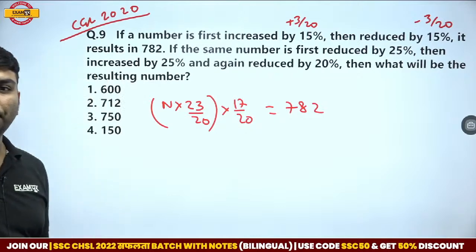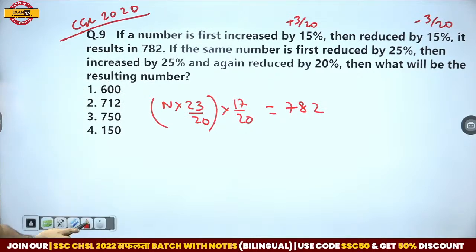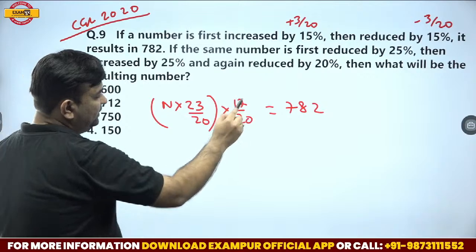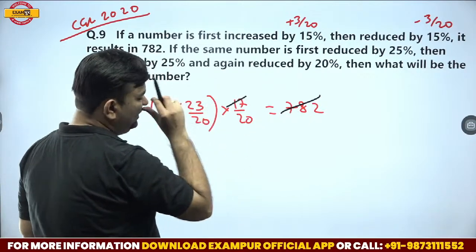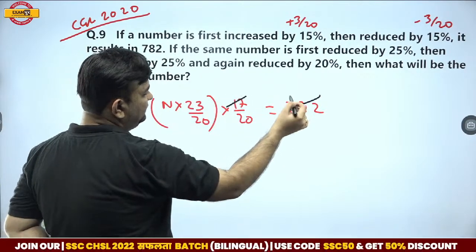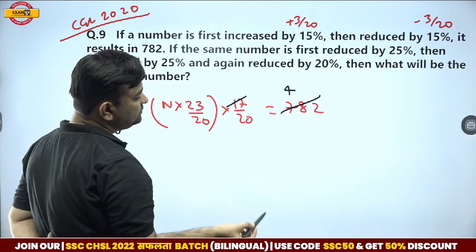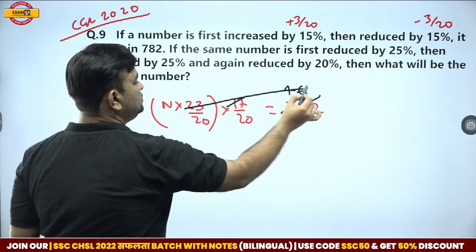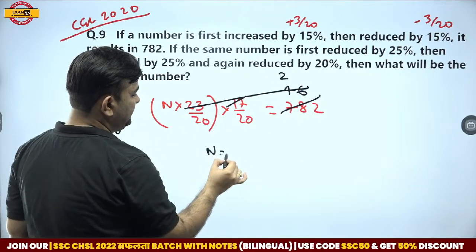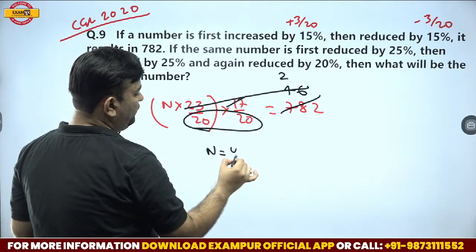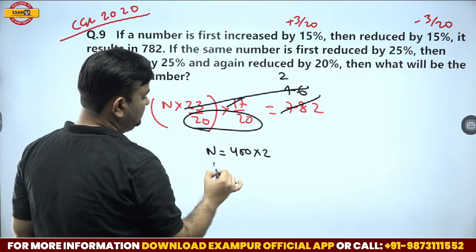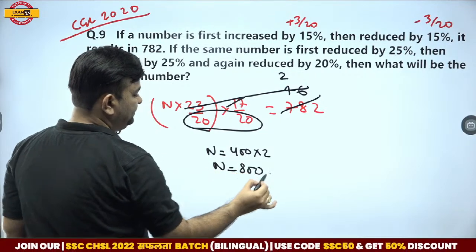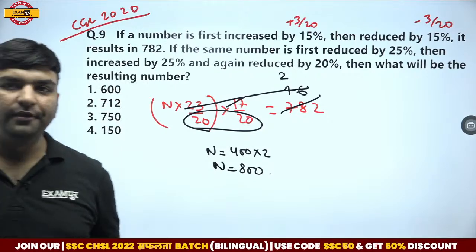Whose table do you know better? I think 13. Sorry, 17. Even 23 is very simple. 17 4s are 68. Then 17 6s are 102. So the number is 400 into 2, 800. The number is 800.